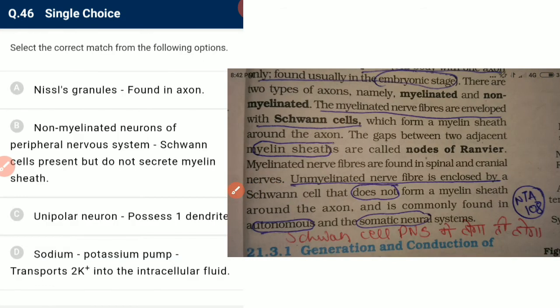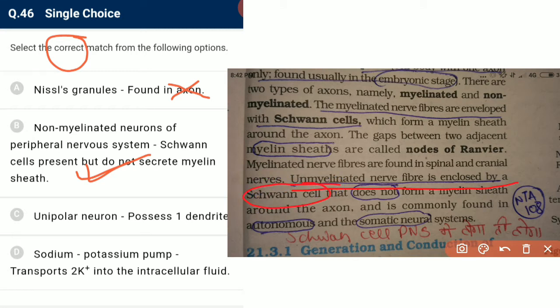Next is, select the correct match from the following options. Nissl granules found only in axon? It is not found in the axon, it is only found in the cyton and the dendrite, so it is incorrect, and we have to find out the correct statement. In a non-myelinated neuron of the peripheral nervous system, Schwann cell present but not secreting myelin sheath is absolutely correct. Yes, in a non-myelinated neuron, the axon is enclosed by Schwann cell.